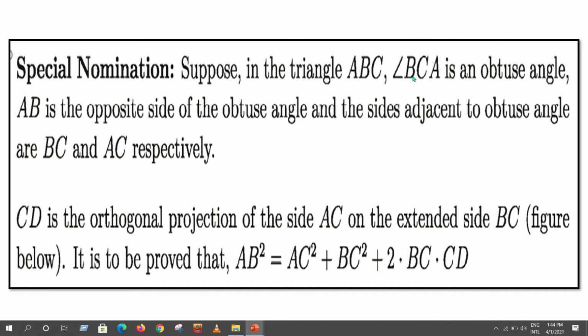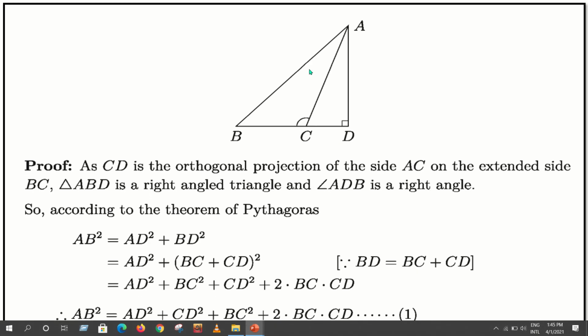Explanation. Given ABC is an obtuse angle triangle, angle BCA is an obtuse angle. AB is the opposite side of the obtuse angle, and the sides adjacent to the obtuse angle are BC and AC respectively. CD is the orthogonal projection of the side AC on the extended side BC. It is to be proved that AB square is equal to AC square plus BC square plus 2 into BC into CD. Proof follows here. As CD is the orthogonal projection of the side AC on the extended side BC,